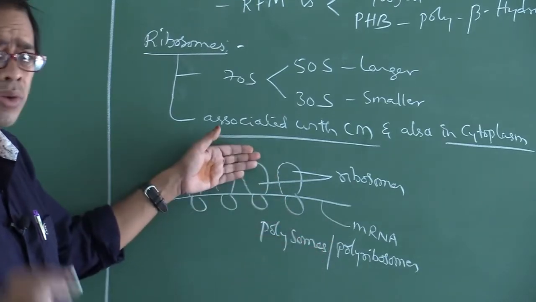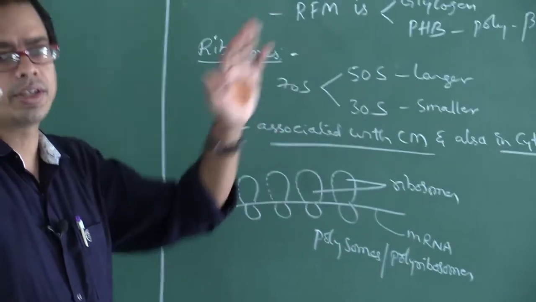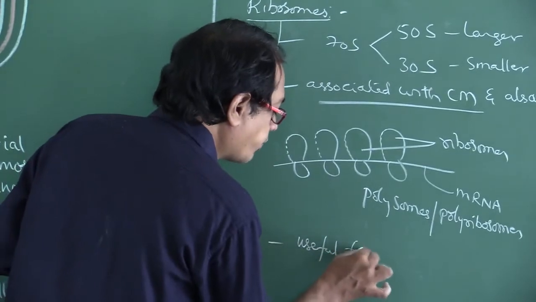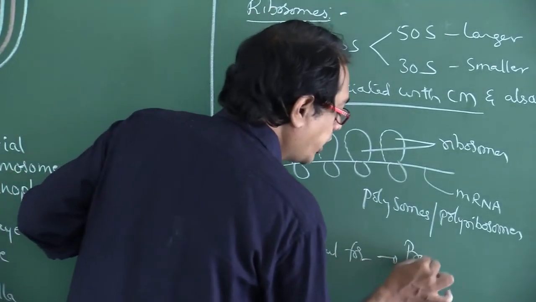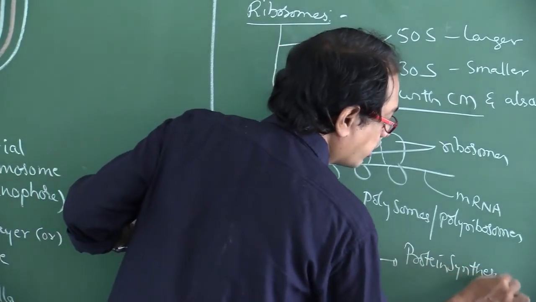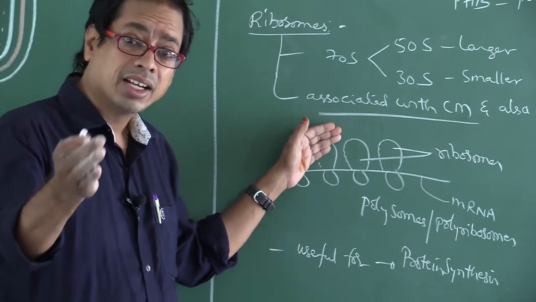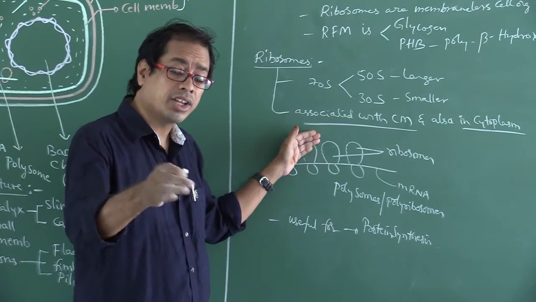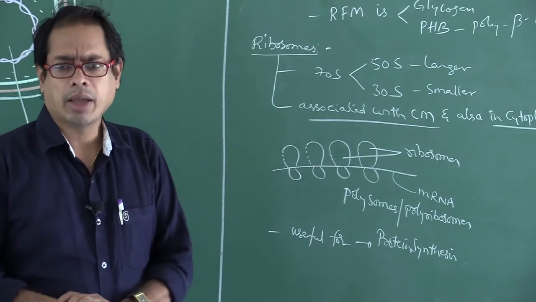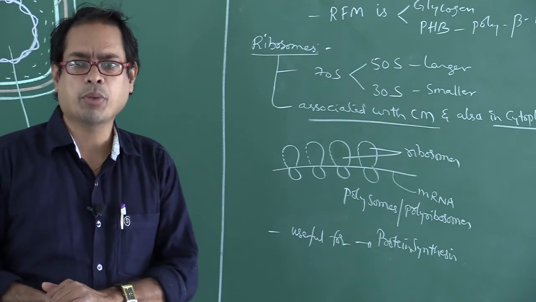These ribosomes translate the genetic message on mRNA into proteins. That means these ribosomes are useful for protein synthesis. The genetic message on mRNA is in the form of codons.